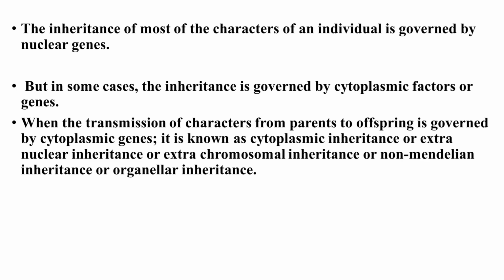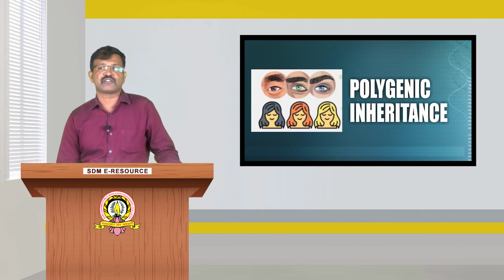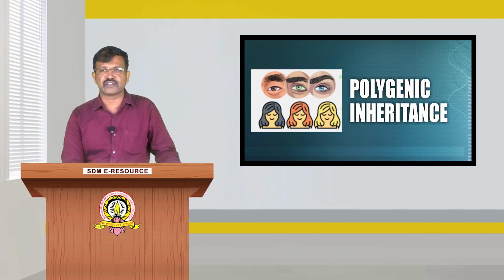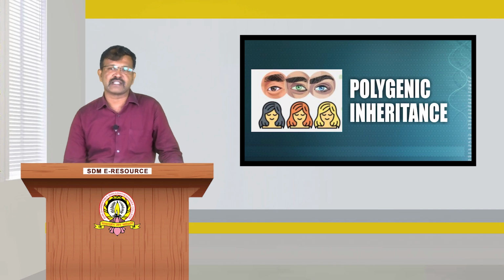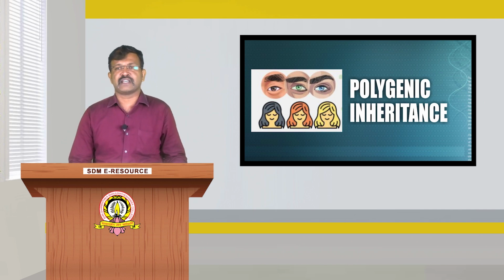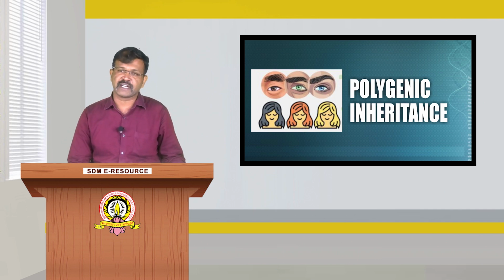When the transmission of characters from the parent to the offspring is governed by cytoplasmic genes, it is known as cytoplasmic inheritance. We can also call it extranuclear inheritance, extrachromosomal inheritance, non-Mendelian inheritance, or organelle inheritance. So it is a non-Mendelian inheritance pattern, and it does not follow Mendel's laws.